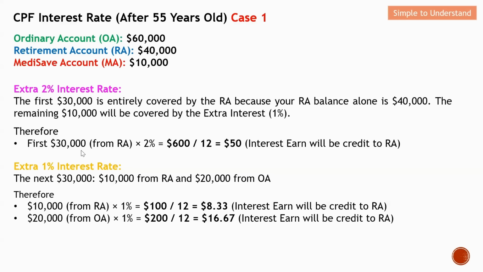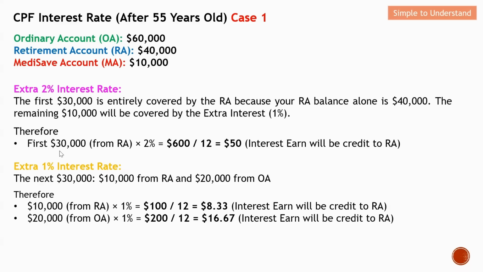So we need to compute the 30K from the RA account, which gets an additional 2% of interest. If you multiply this 2% by 30K, this earns you an interest of $600 in a year. Therefore, I need to divide by 12. In this particular month, for this extra 2% interest rate, I will be able to earn another additional $50. This $50 will be credited to the CPF member's RA account.